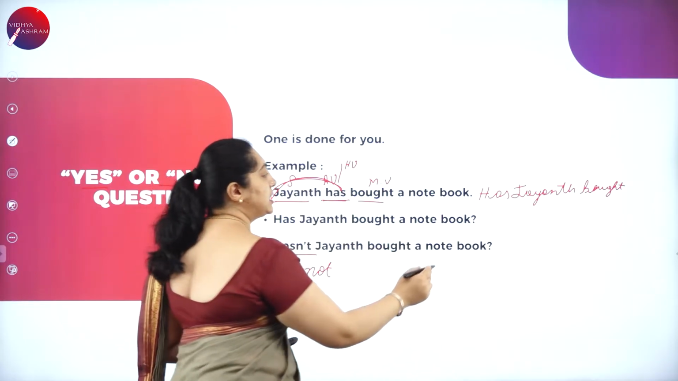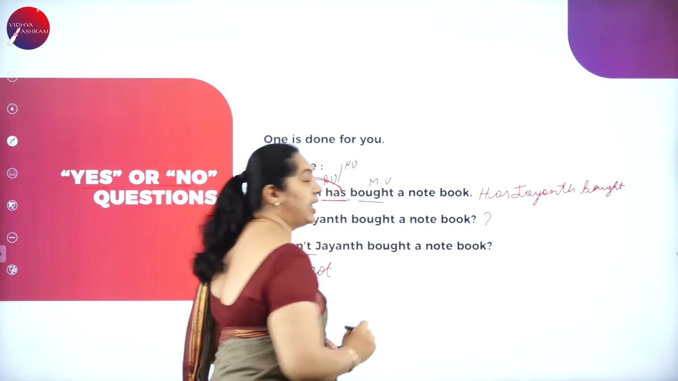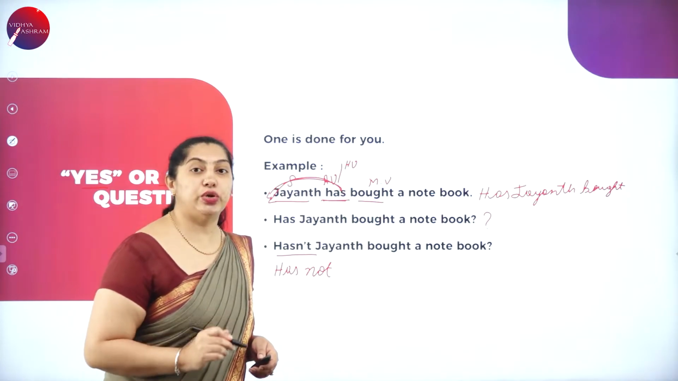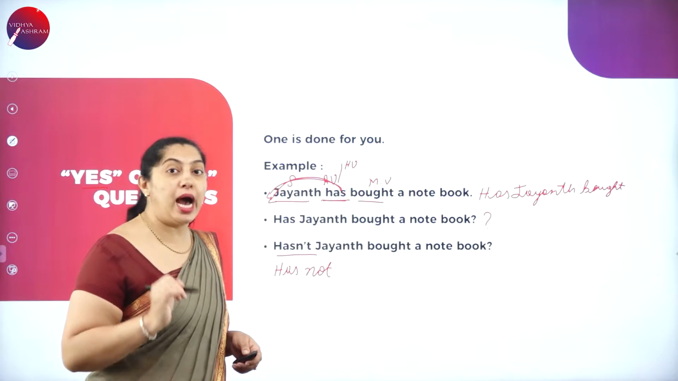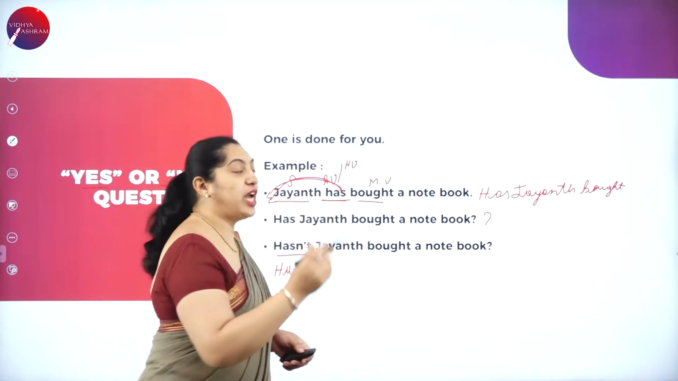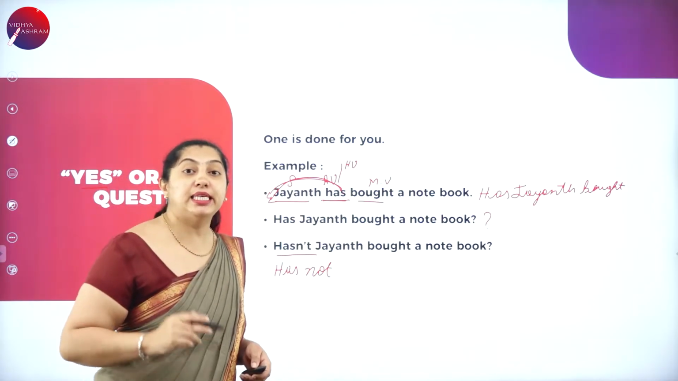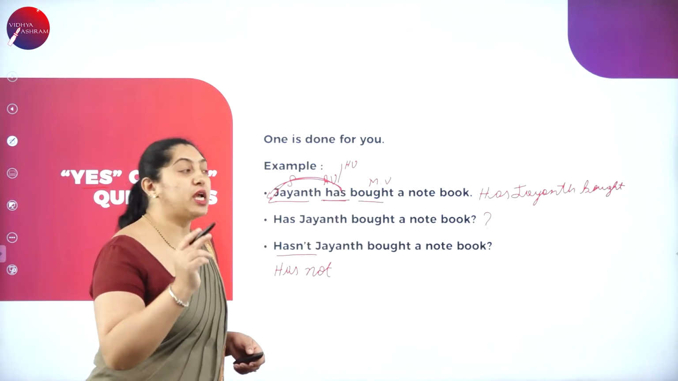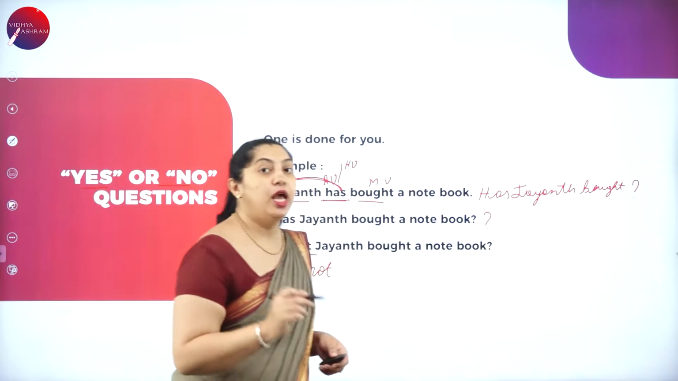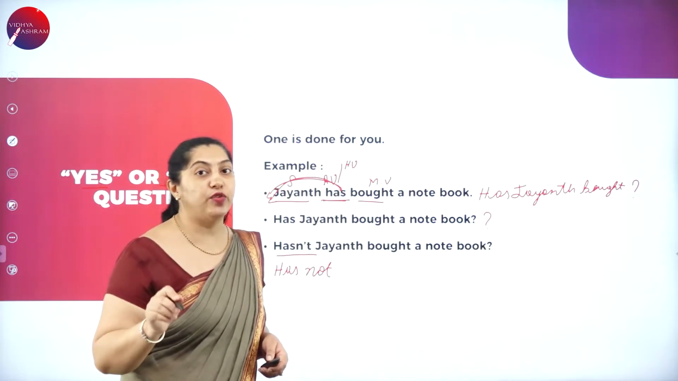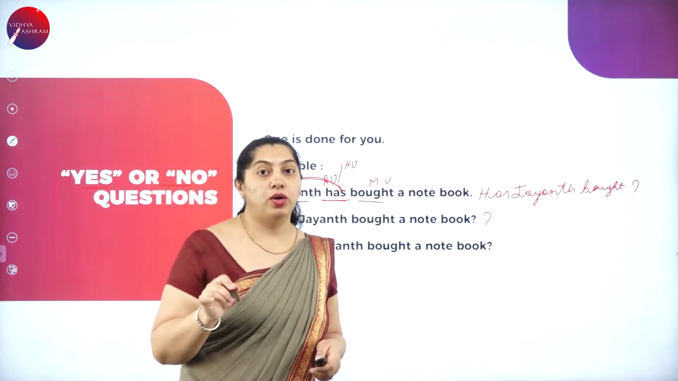After the sentence is done, completion of the sentence, the question mark is a must because it is in the question form. You are asking a question. Has Giant bought a notebook? Hasn't Giant bought a notebook? After the completion of the sentence, the question mark becomes very important. If there is no question mark, your answer will be marked wrong.